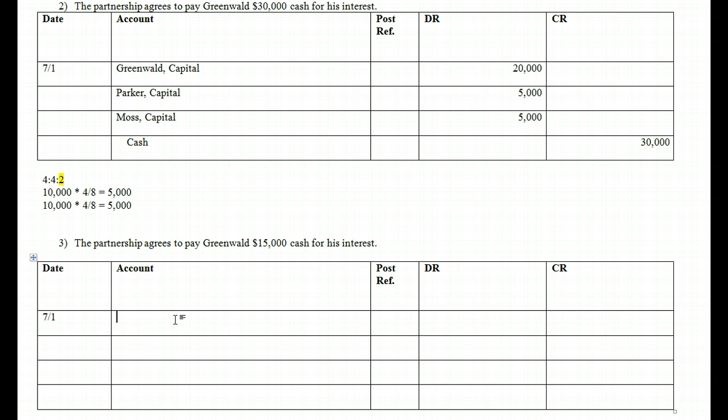Well, again, I'm a big fan of doing what I understand first, and I know that Greenwald's leaving. Greenwald is leaving us. We need to strip out his capital, and I know that he had capital of $20,000. Then what else do I know for a fact? Well, I know that we are spending money. Our partnership agrees to pay. So this money is coming out of our partnership. And our partnership was okay to pay him $15,000 for him to exit the partnership.